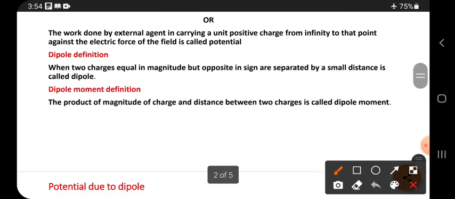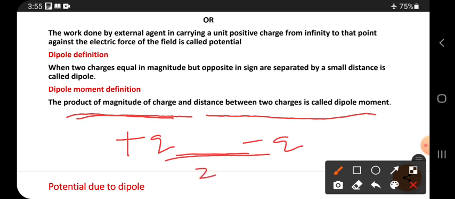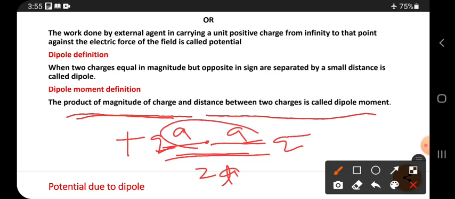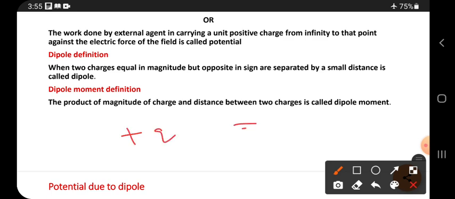Now, the product of the magnitude of the charge and the distance between the two charges is called the dipole moment. For the dipole I just defined, there is one positive charge and one negative charge, separated by a distance. Generally, the distance between two charges we take as 2a or 2l. Why? From the center to here the distance is a, and from the center to here the distance is a. So between this charge and this charge, the total distance is 2a.